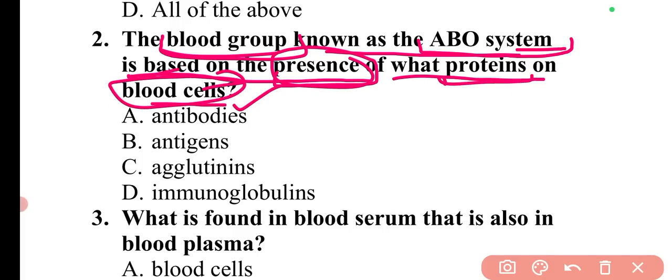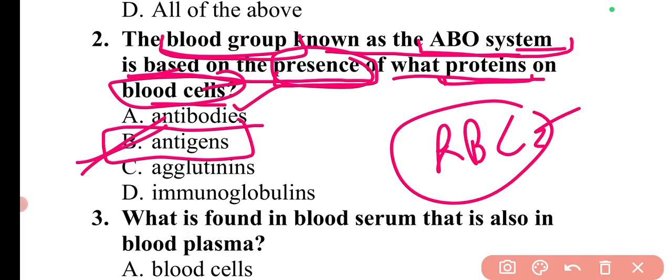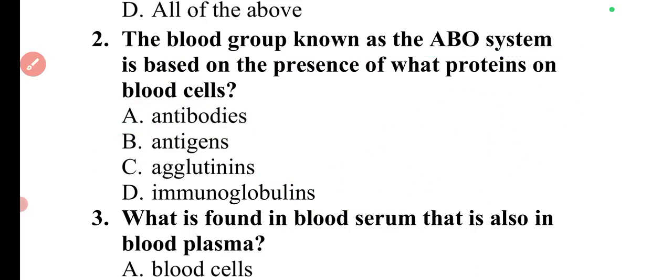So these are basically the antigens. Like in the RBCs there are antigens, and in the plasma there are antibodies.